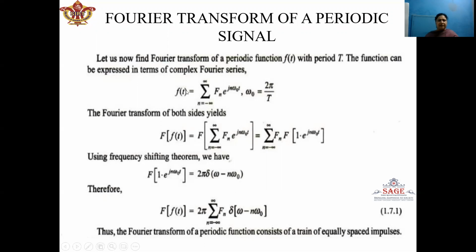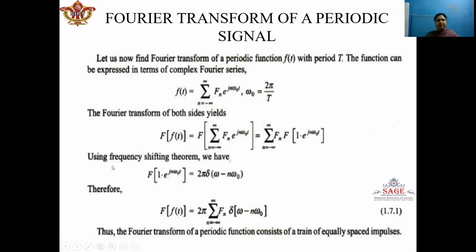Now, we will take Fourier transform on both the sides of this equation. So, Fourier transform of f(t) is equal to Fourier transform of this expression which is given in the summation. Now, I will rewrite this expression. So, summation F_n Fourier transform of e^(jnω₀t). Now, for convenience, I have written it as 1 into e^(jnω₀t).